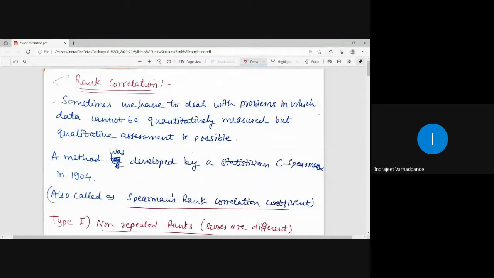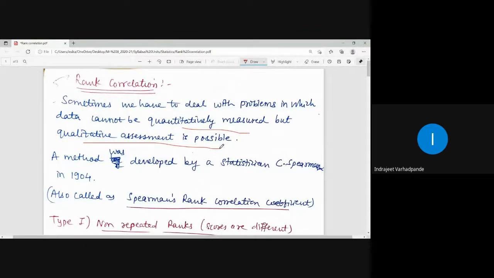But sometimes we have to deal with problems in which data cannot be quantitatively measured, but qualitative assessment is required or is possible. So rank in general means gradation. Gradation is based on the merit or the highest value, right? So accordingly, we can measure the quality by grading it or ranking it as 1, 2, 3, 4, and so on. In such cases, whenever we have to deal with problems in which data cannot be quantitatively measured but qualitative assessment is possible, we will be calculating the rank correlation.